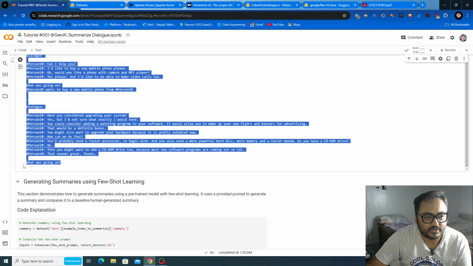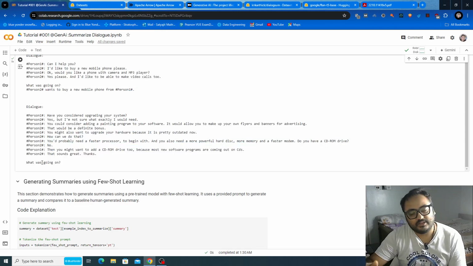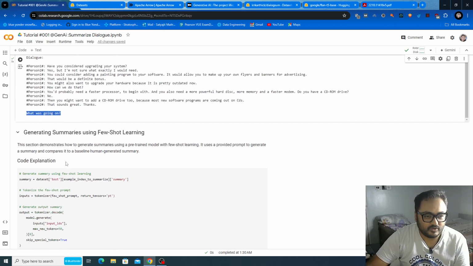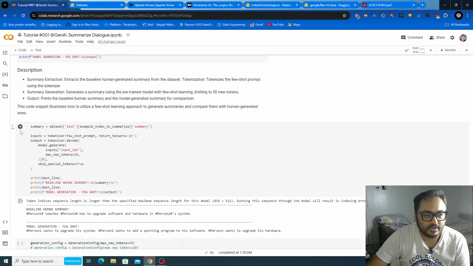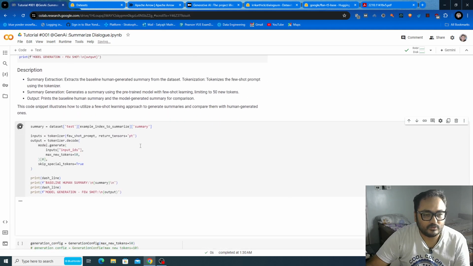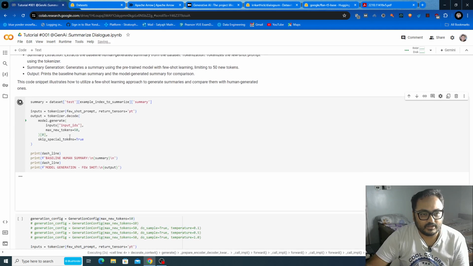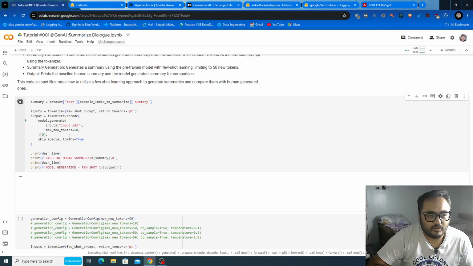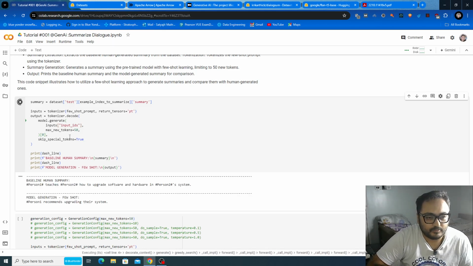That's the instruction we are passing, because at the very first we discovered that if we don't say summarize this topic and instead say what was going on, it performs a better job. Now if you run this code cell again, it generates a much more sensible summary of the provided input.